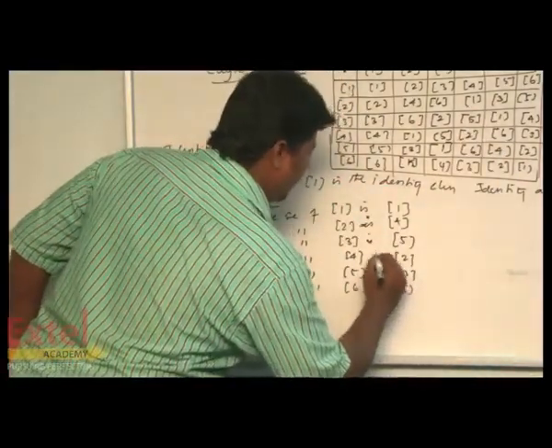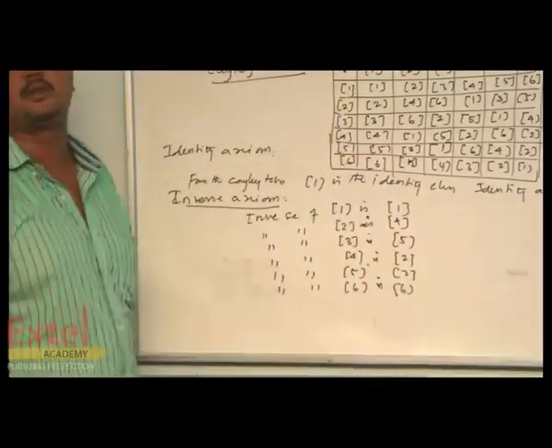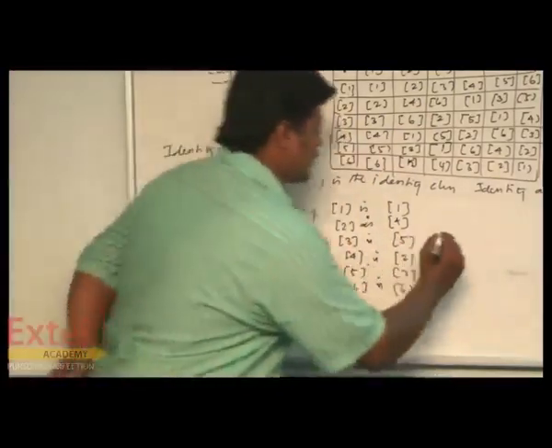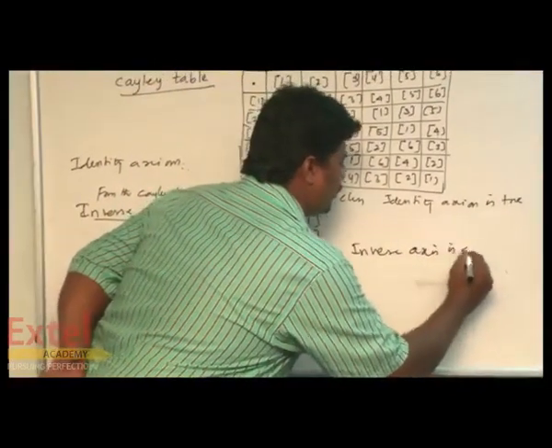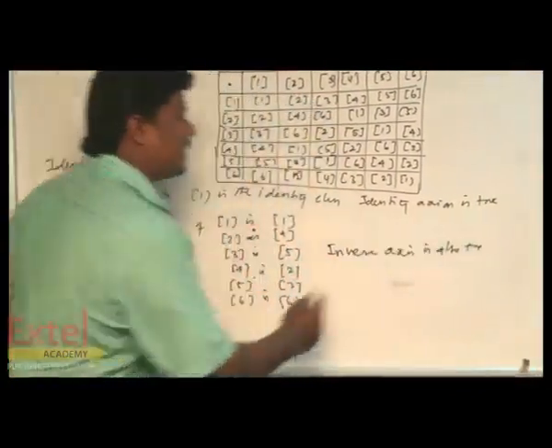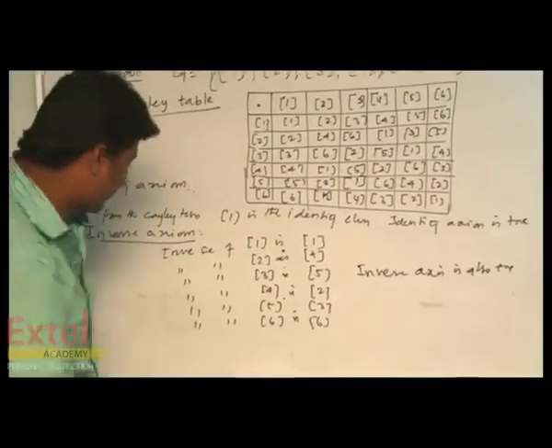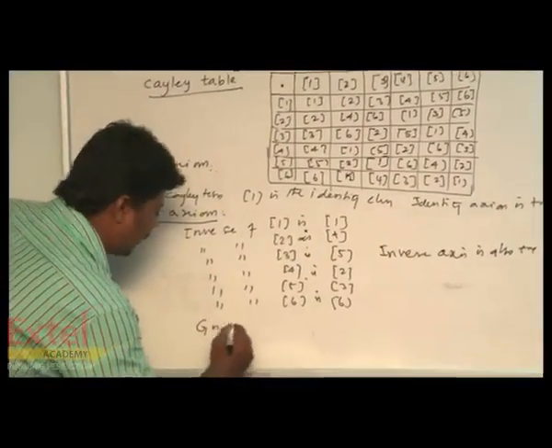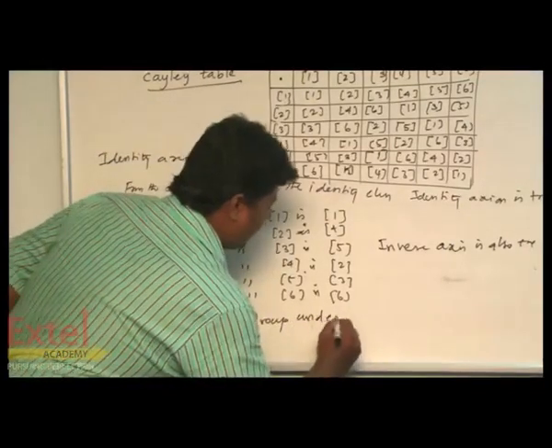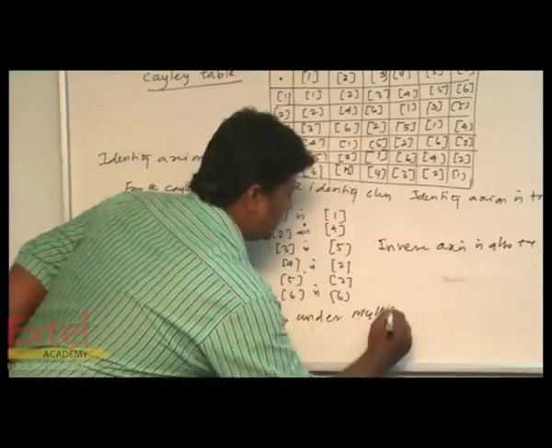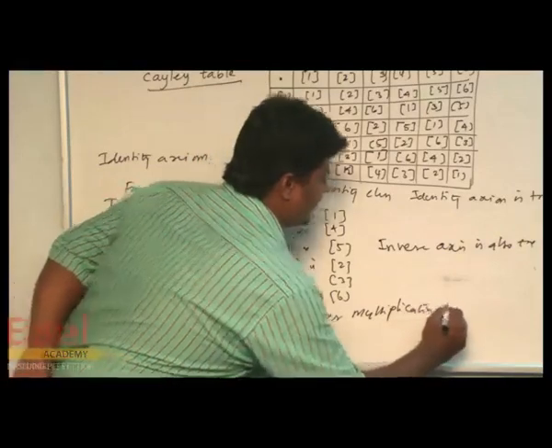Therefore, these are the inverses. Every element has an inverse element, so the inverse axiom is also true. Hence, we can say we have satisfied all 4 axioms. Therefore, I can say G is a group under multiplication modulo 7.